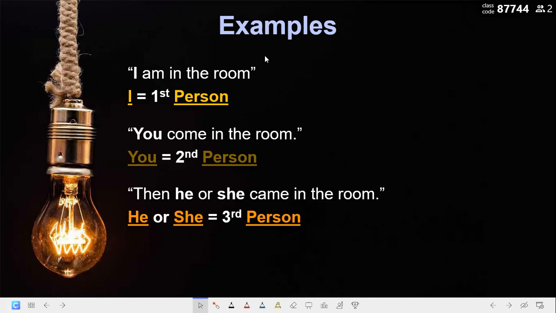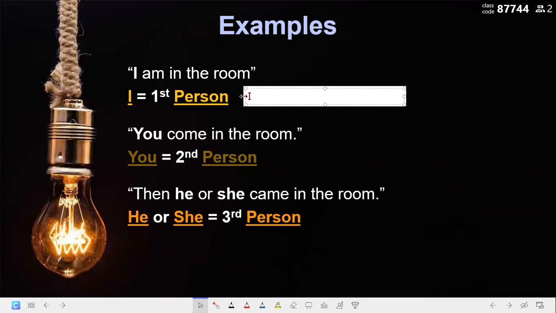I will use pronouns such as I, we, my, me, our, and so on. So I will use those pronouns if I'm telling a story about me and I am a character in it. So let me tell you an example.